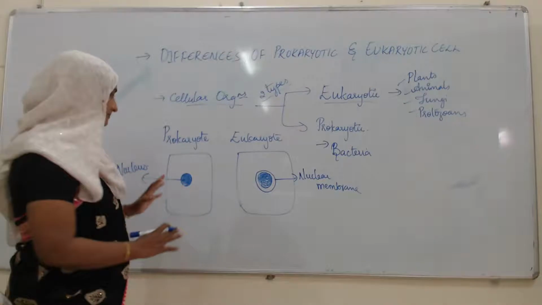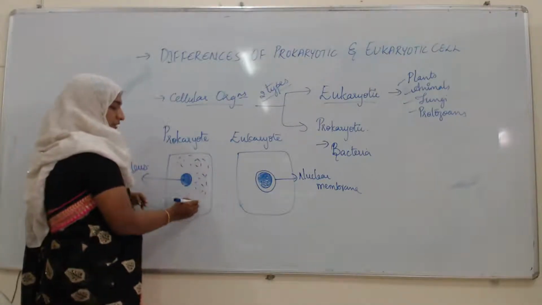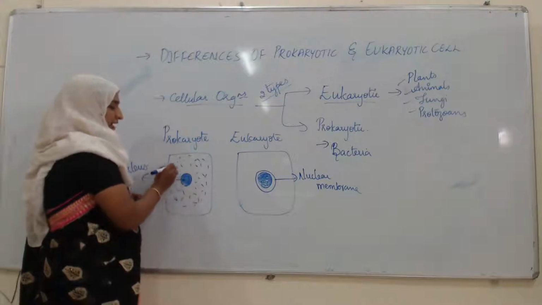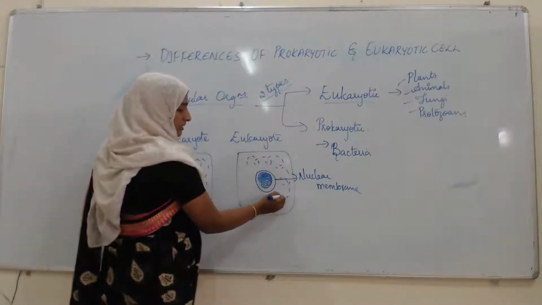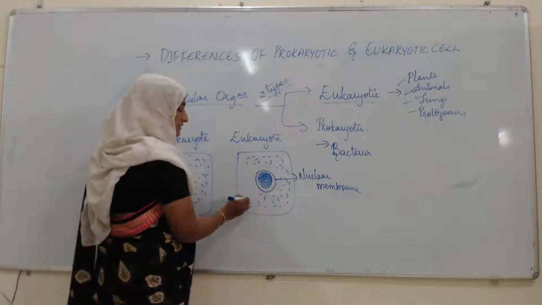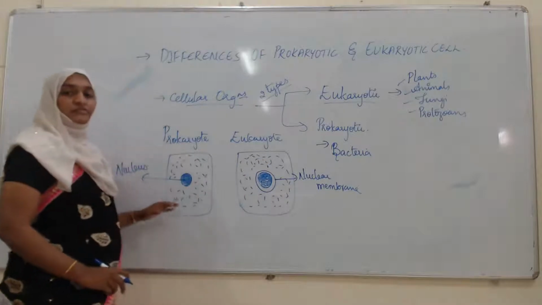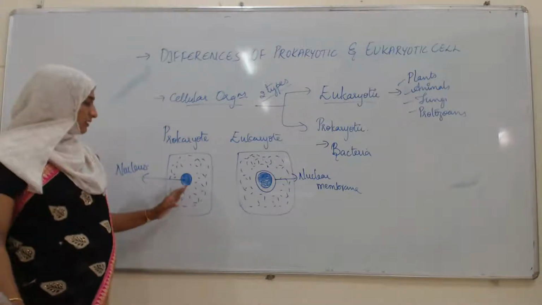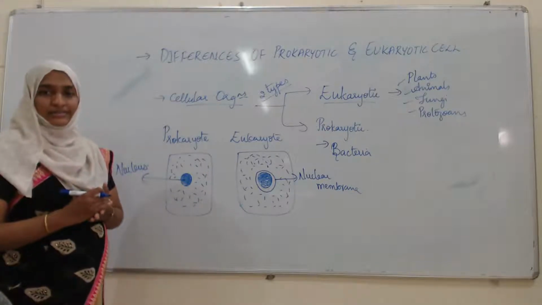And as well as here, the prokaryotic cell will have the cytoplasm, and this eukaryotic cell is also having the cytoplasm, because all the cellular activities or the cellular metabolism is taking place within this cytoplasm. Okay. The next, what about the other cell organelles?